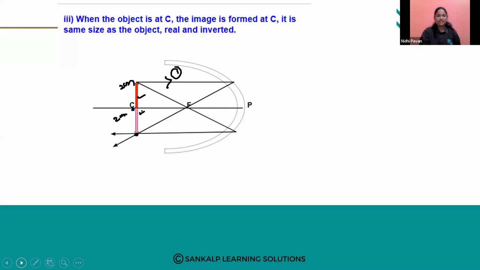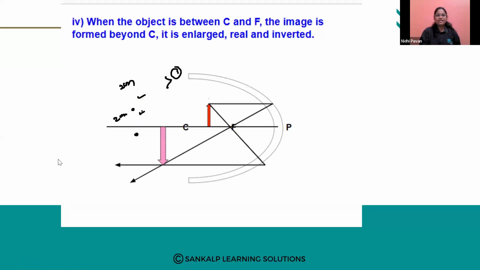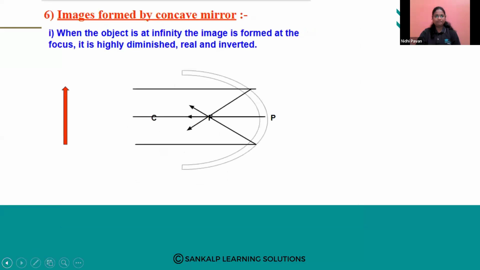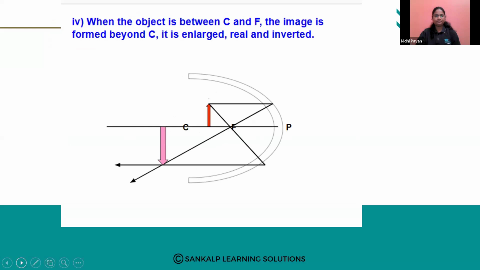Okay, fine. Let us proceed to the next. Now, the object is placed between C and F. First we placed it at infinity distance, then beyond C, then at C. Now we are placing the object between C and F, that is, between the center of curvature and the principal focus. This is the fourth one. This is our object.